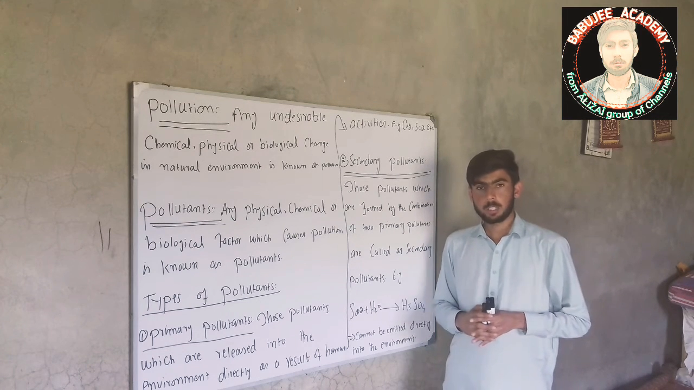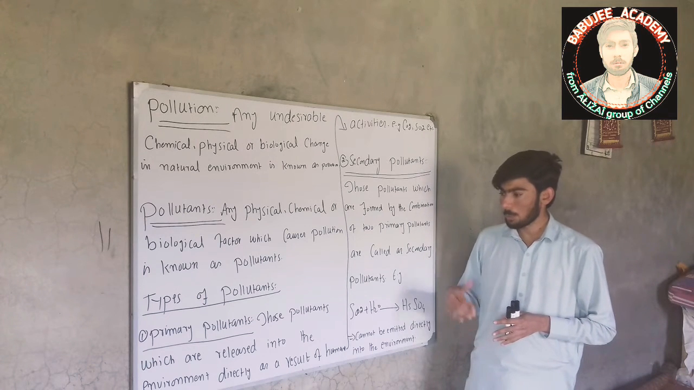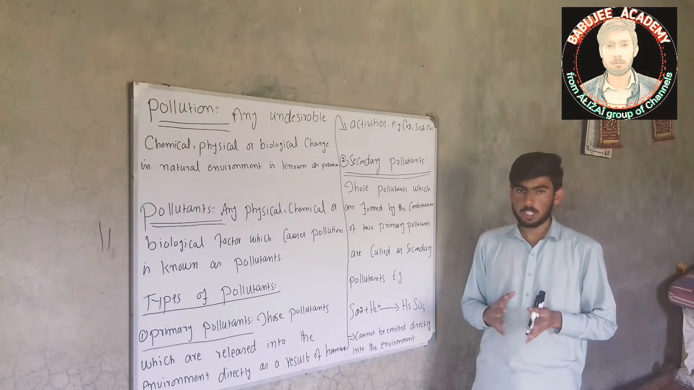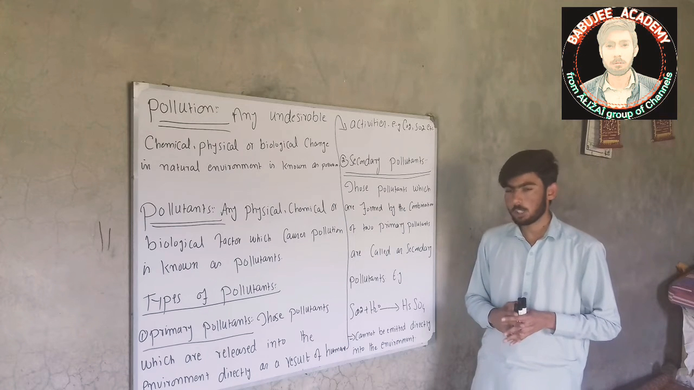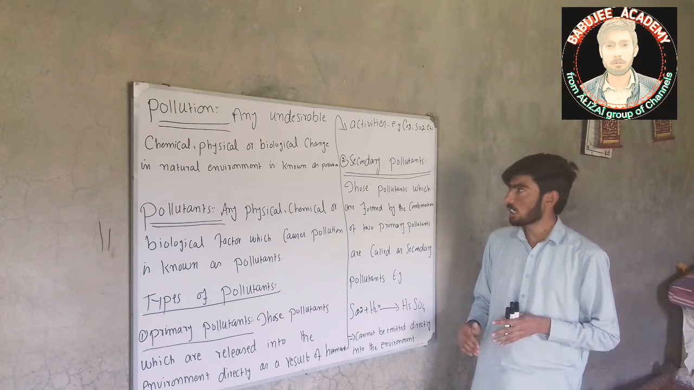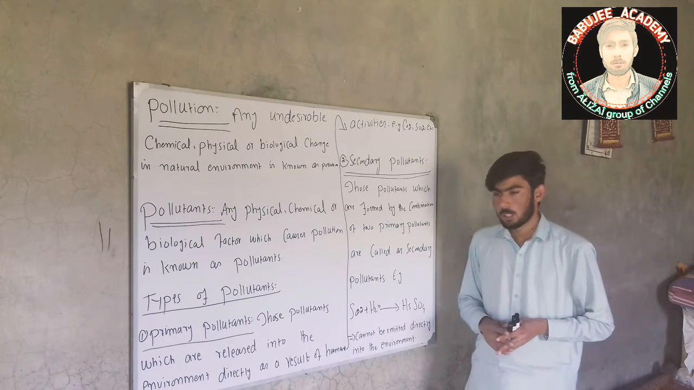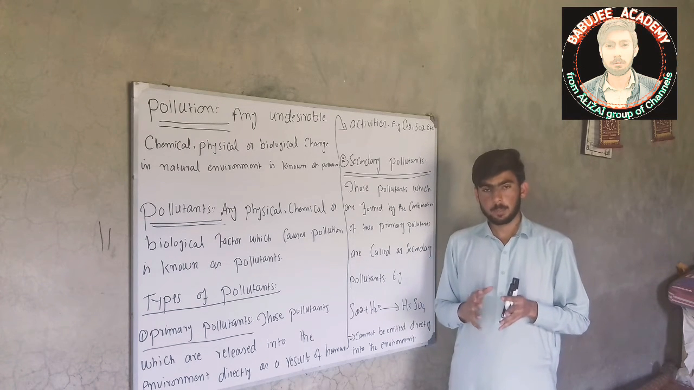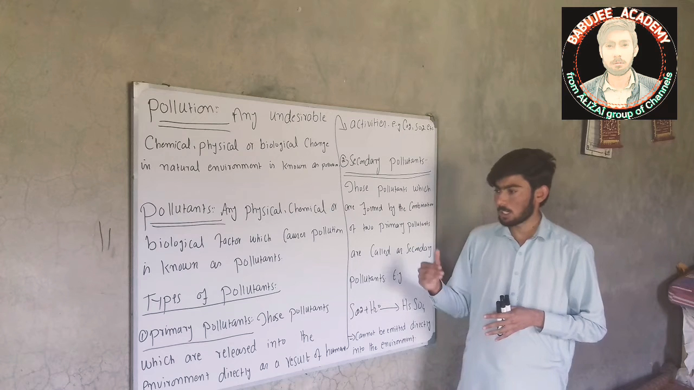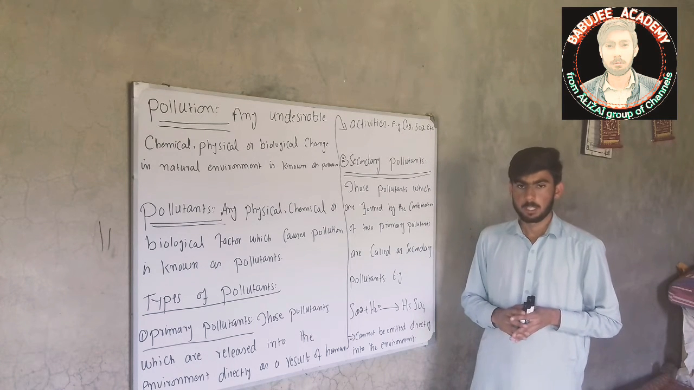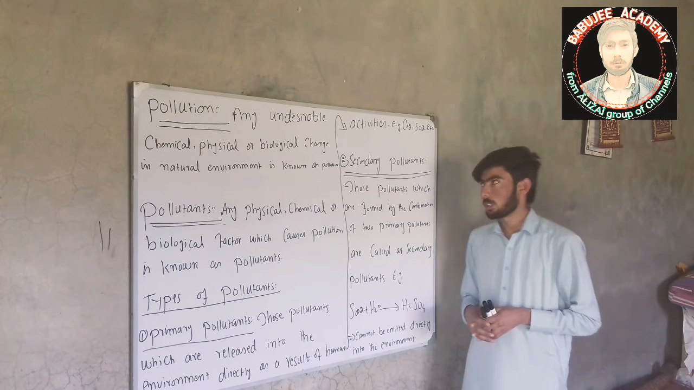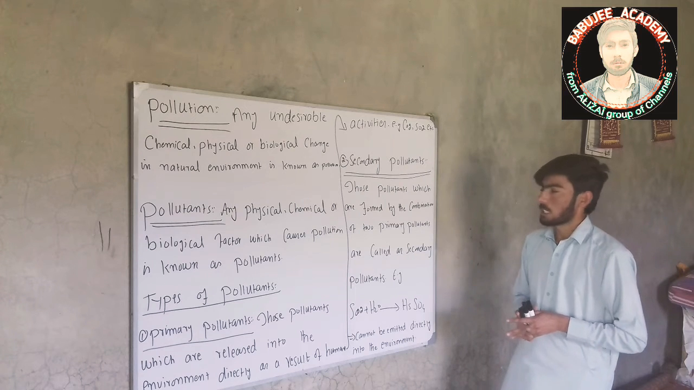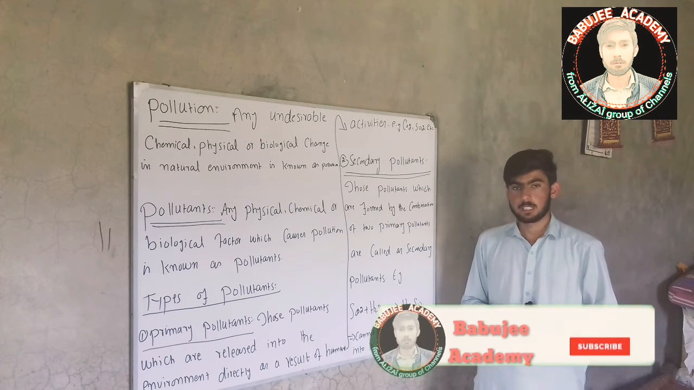Now, what are primary pollutants? Primary pollutants are those pollutants which are released into the environment directly as a result of human activities. So, the pollutants which are released into the environment as a result of human activities are termed as primary pollutants. Examples of primary pollutants are carbon dioxide, sulfur dioxide, etc.